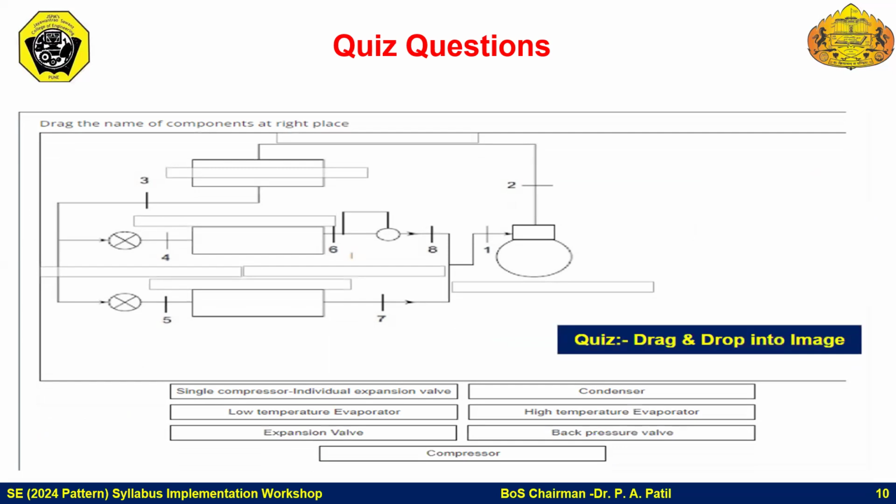Whatever the image is, the student names the components in that particular image. If the student understands that particular circuit and knows the names of the components, they can place that particular text at the respective block and accordingly get the mark. So here also, understanding of that particular image, circuit, or system is expected.